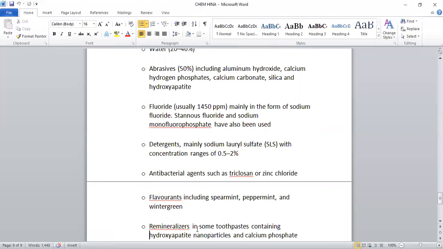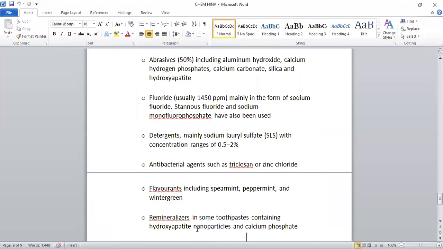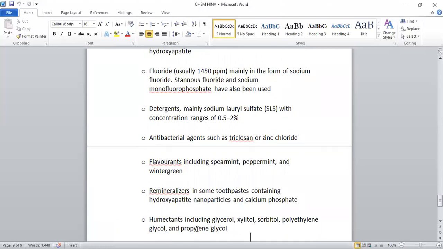Fluoride, mainly in the form of sodium fluoride. Sodium fluoride is a form of salt. Stannous fluoride and sodium monofluorophosphate have also been used, but the most common is sodium fluoride. Detergents to make the foam while brushing our teeth, mainly sodium lauryl sulfate with concentration ranging from 0.5 to 2%.